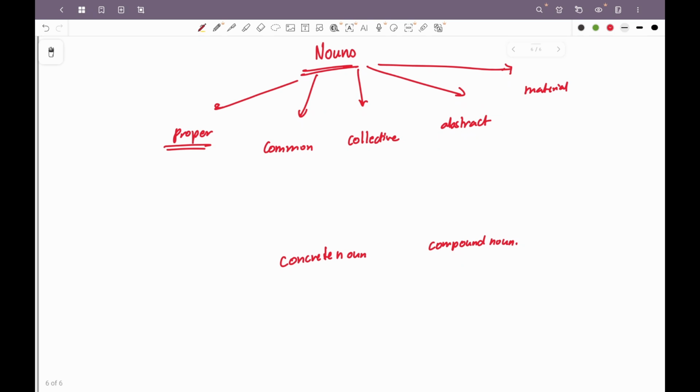In countable nouns, there are two classifications: singular nouns and plural nouns. Singular is referring to one, plural is referring to two or more than two. Then another thing that you need to consider is the gender of the nouns. Is it masculine, referring to a male person or animal? Feminine, referring to a female person or animal? Is it a common gender noun which refers to both male and female?